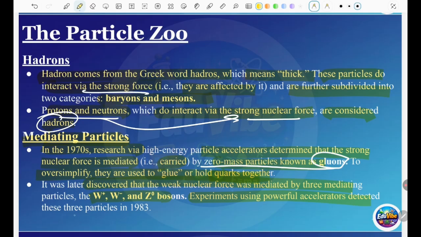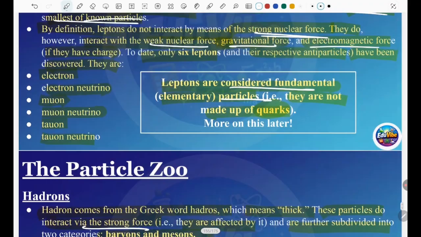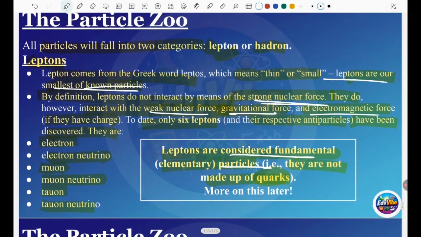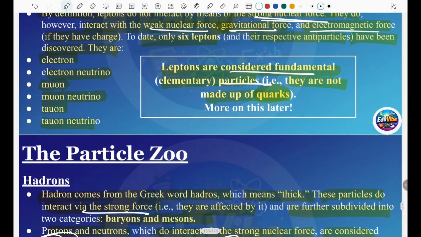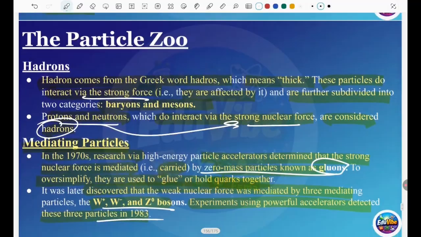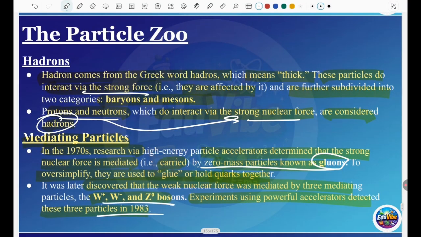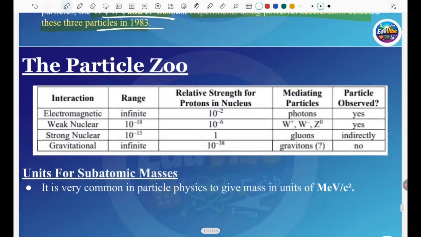Experiments using a powerful accelerator detected these three particles in 1983. So for now, you don't have to worry about this topic in more detail. You just have to know, by some definitions, what they do, which type of force they have, and their subparticles, the subdivided things they have. Just that. We don't have to go into too much detail on this topic.